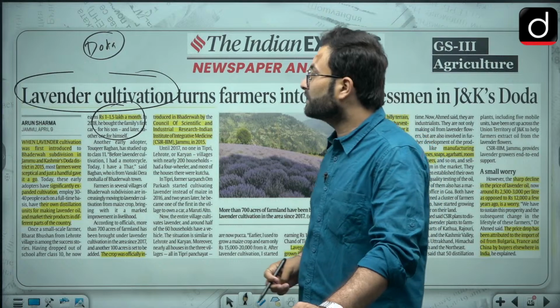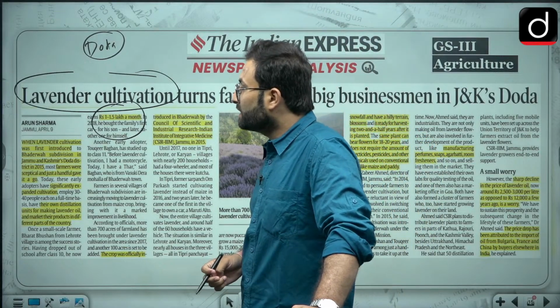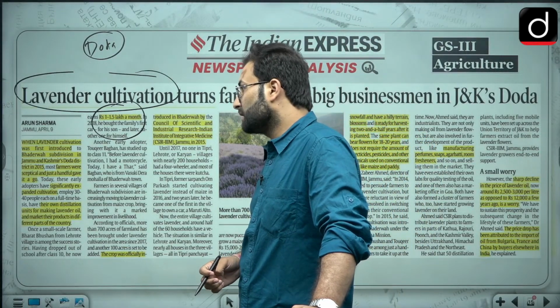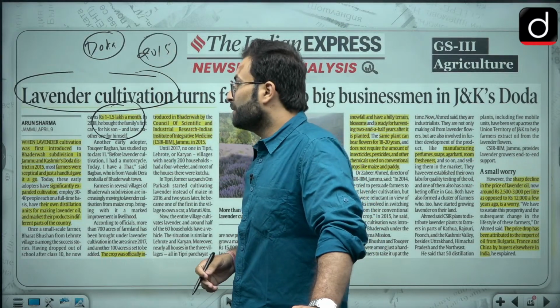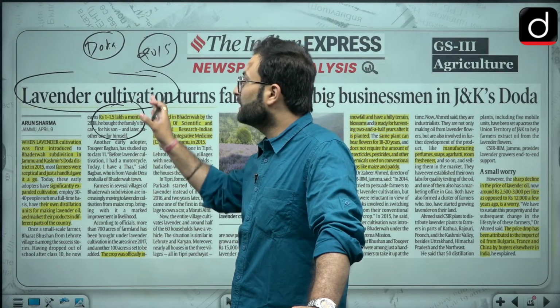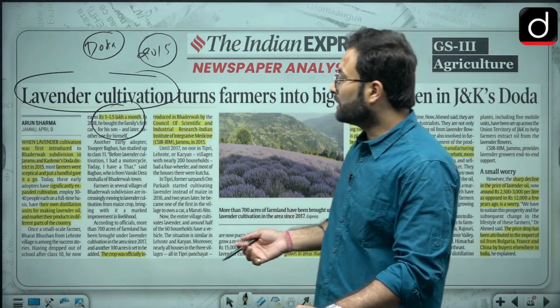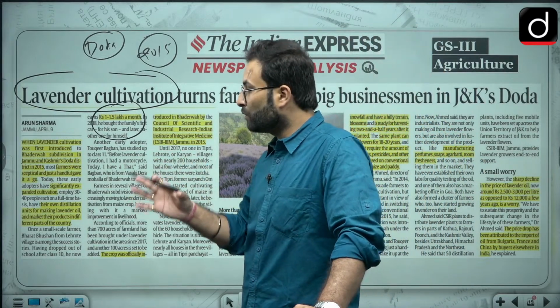When lavender cultivation was first introduced in the Badrewah subdivision in the Jammu and Kashmir Doda district in 2015, most farmers were skeptical about it, and just a handful of them gave it a go, and ultimately they benefited from it. After the cultivation of lavender, in a few years they have gone for their own distilleries. They are making oils, they are making agarbattis, etc. Okay, so they have made a particular industry around it.